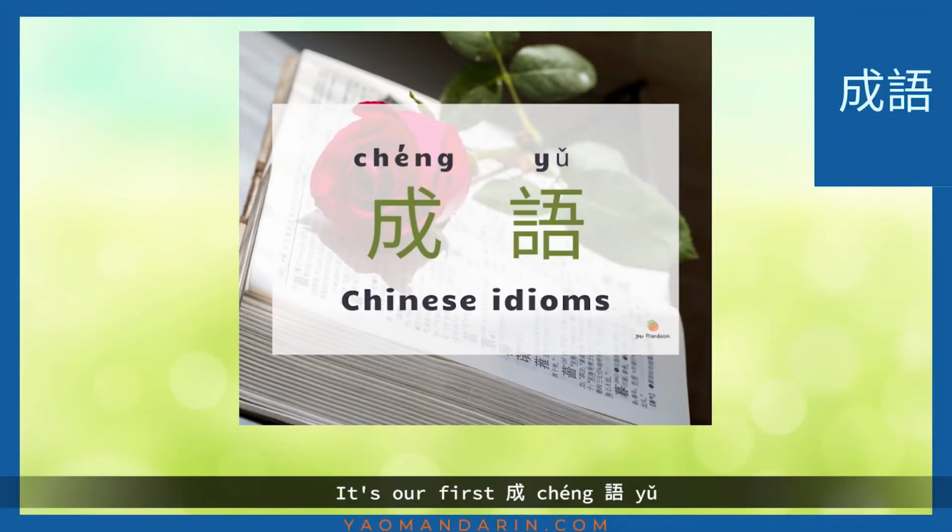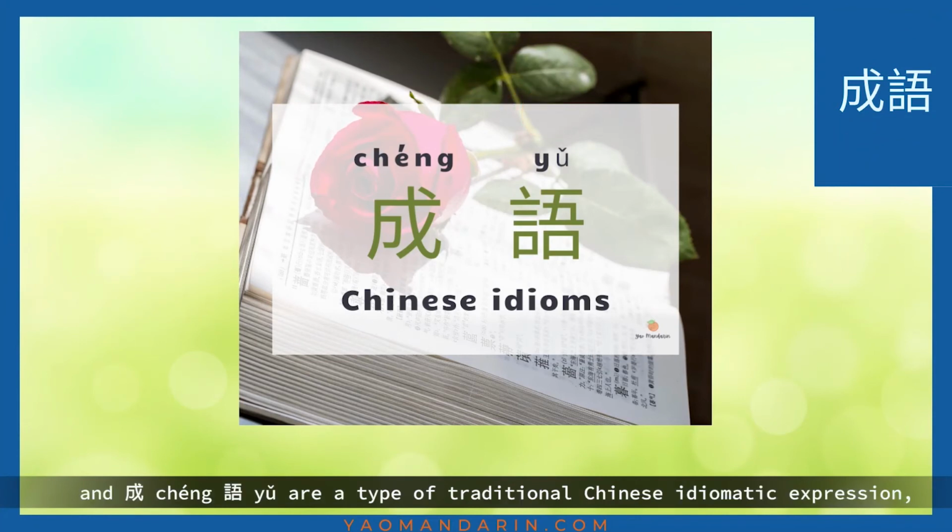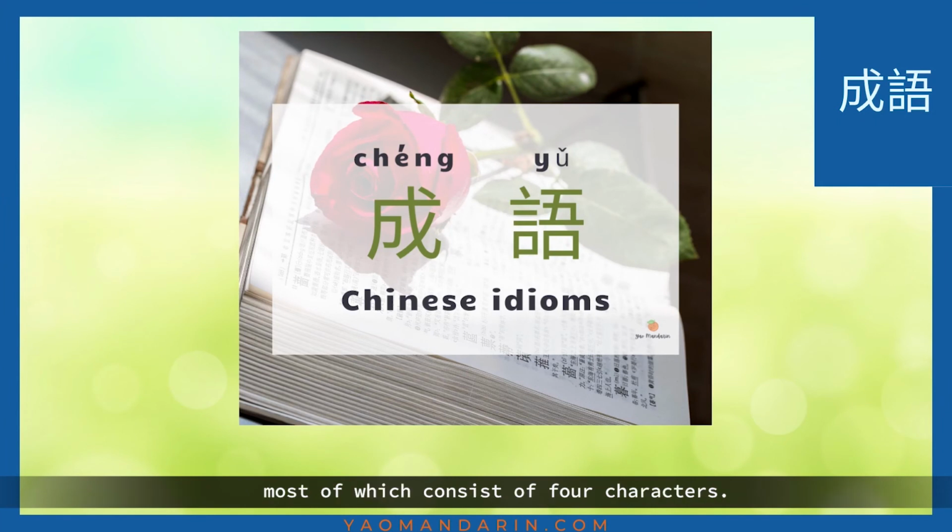It's our first 成語, and 成語 are a type of traditional Chinese idiomatic expression, most of which consist of 4 characters. I hope you like this information.